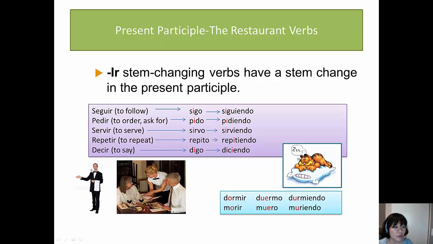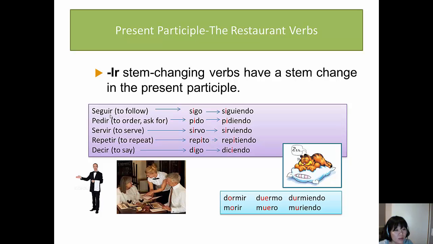I call these verbs restaurant verbs because when you go to a restaurant, you do these things or you see other people do these things. You follow the waiter, you order food, and the server or the waiter will repeat your order, and then they serve the food, and the food is so delicious and they had a great service. You say thank you. There's another common thing that they have, which is their ending. If you look at these verbs carefully, you know that they all end in IR. And another commonality that they have is that these verbs, when they are conjugated in the present tense, are all stem changing verbs.